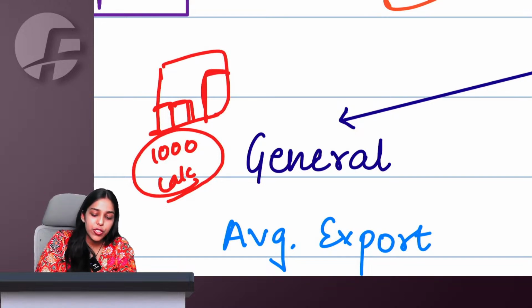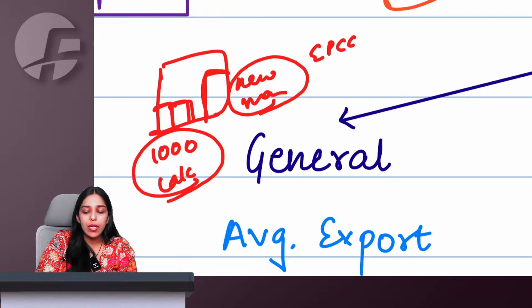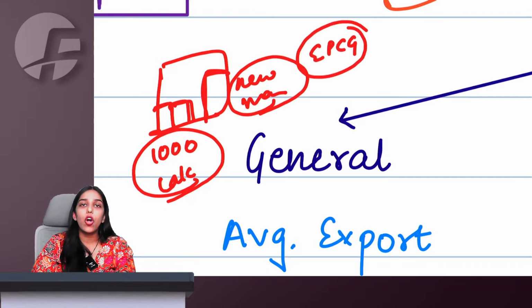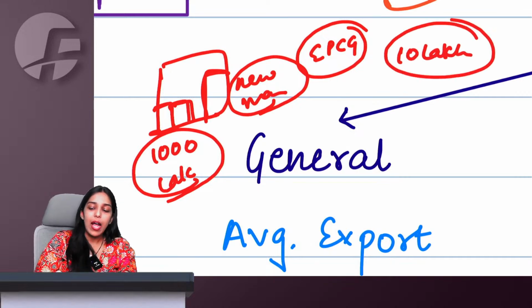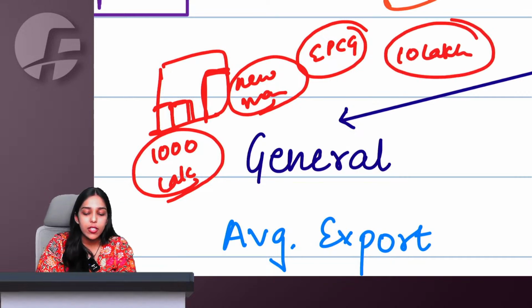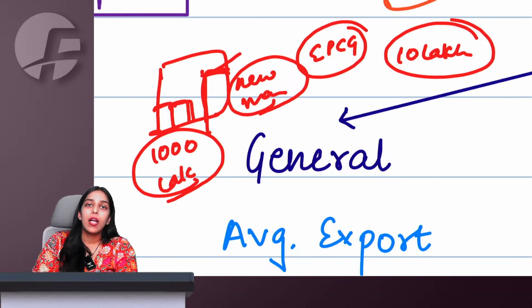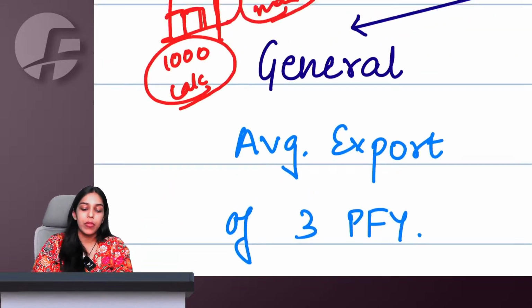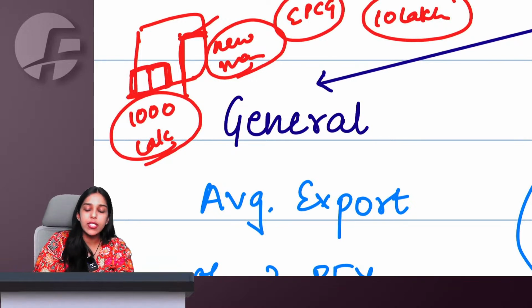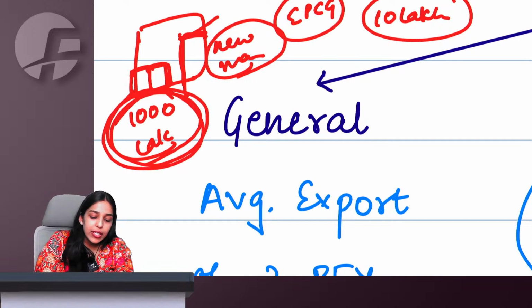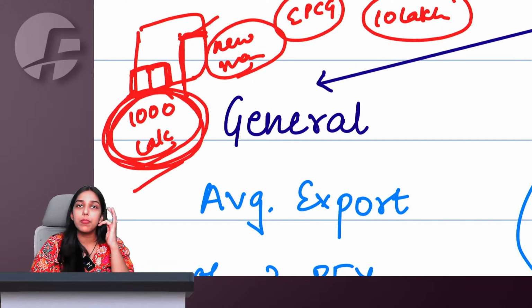Now I got a new machine for which I am claiming EPCG benefits, and I saved, let us say, 10 lakh duty on this new machine that I am importing. Here the government is saying, before import of this machine, you already had 2 machines, right, ma'am? You were already making 1000 calculators from these 2 machines and exporting them, correct?